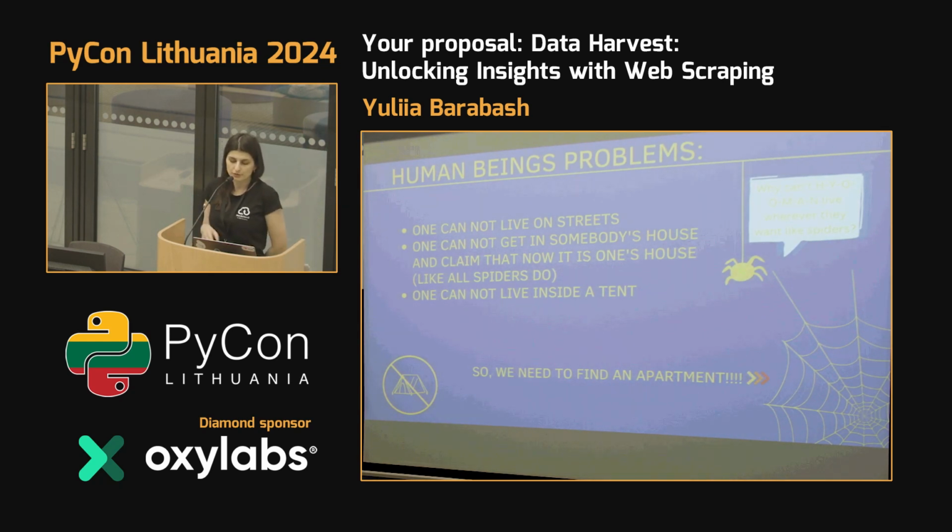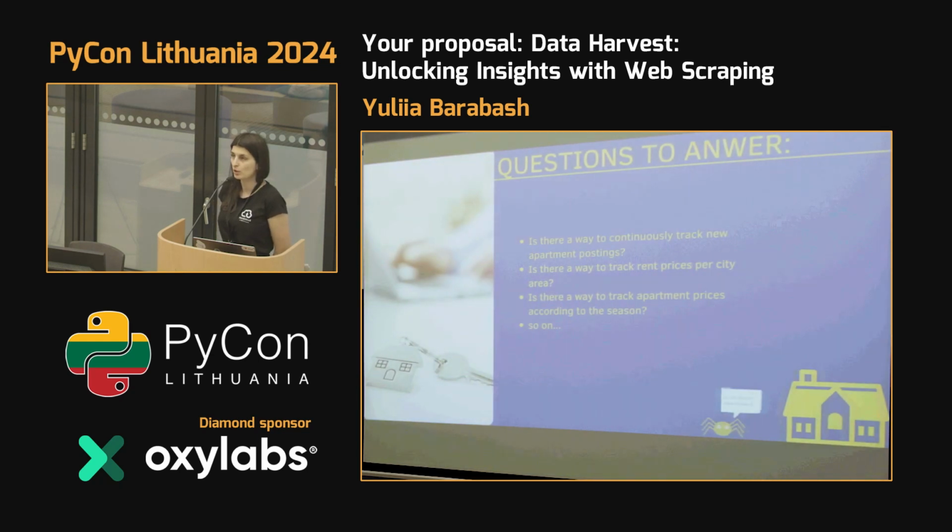And at that moment I thought, okay, for finding an apartment, it will be very useful also to answer some questions. For example, I can have questions about the lowest price, because sometimes areas are very nice, with a very good location, for example very good public transportation, and the price is still cheap there.